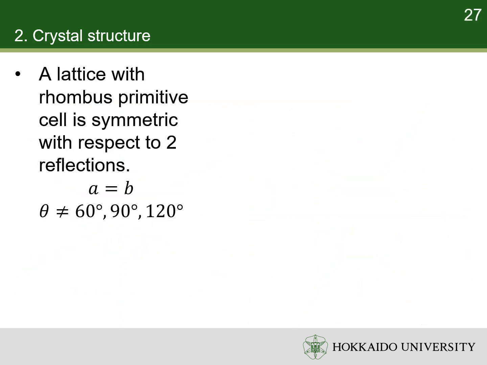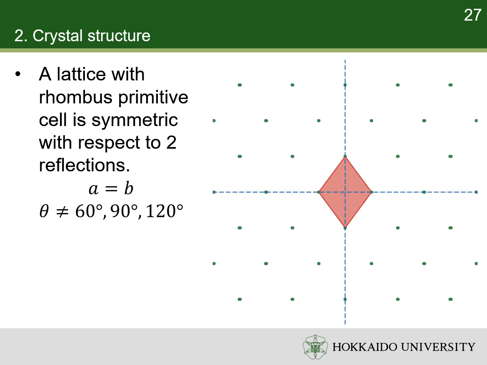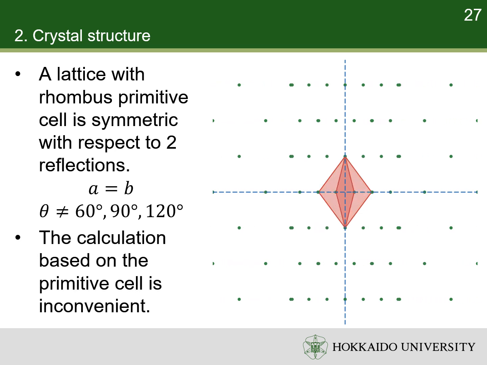If the magnitudes of primitive vectors are equal and the angle between them is not 60, 90 or 120 degrees, the primitive cell is rhombus. The lattice is symmetric with respect to reflections in 2 directions like rectangular lattice. However, the calculation based on rhombus primitive cell is not very convenient.